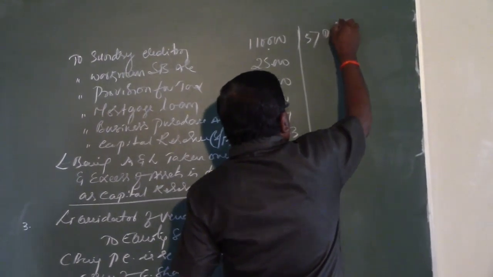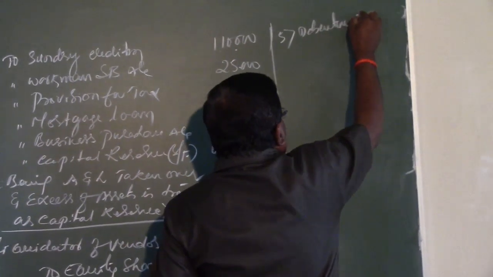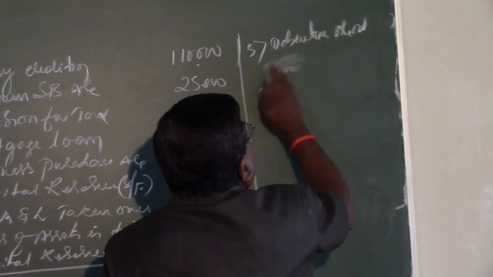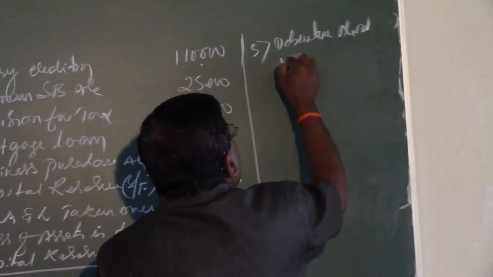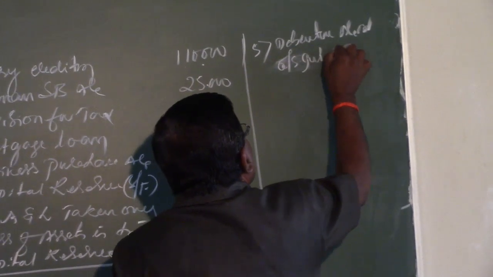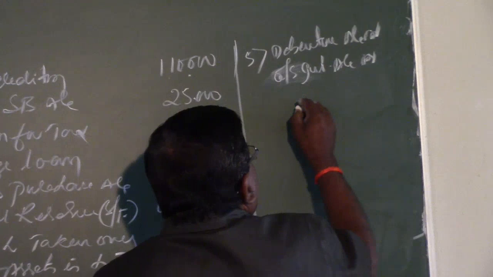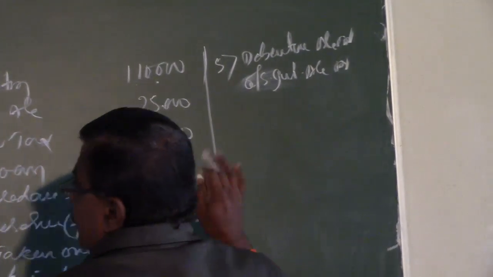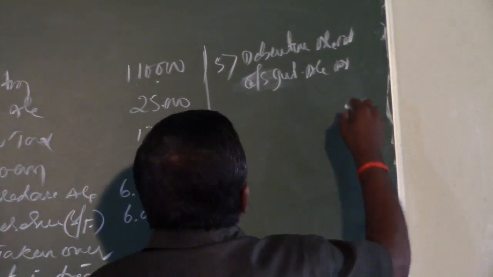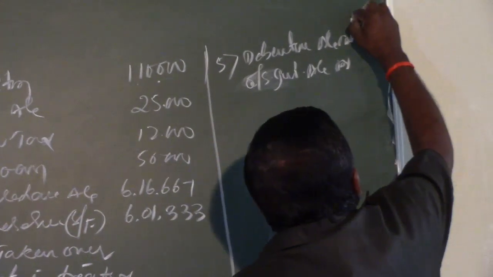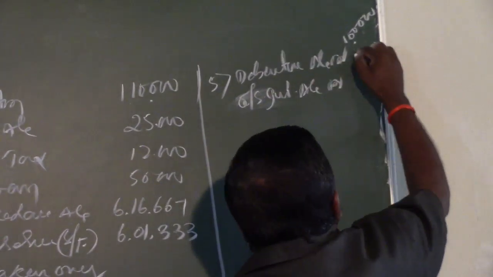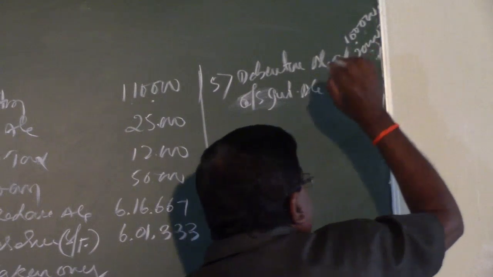That is debentures account debit and outstanding interest account debit. The debentures are rupees 1 lakh, and interest outstanding on the debentures is rupees 20,000. The combined entry is to be passed here.